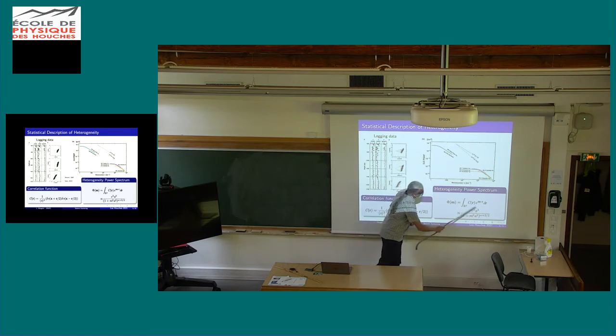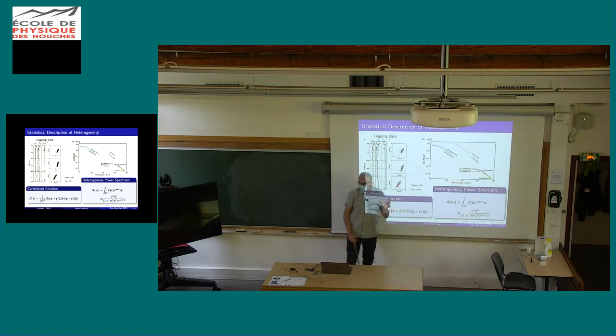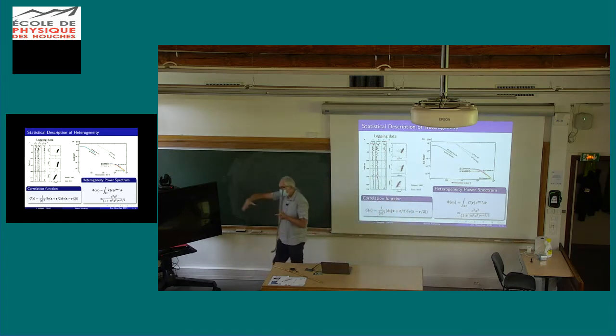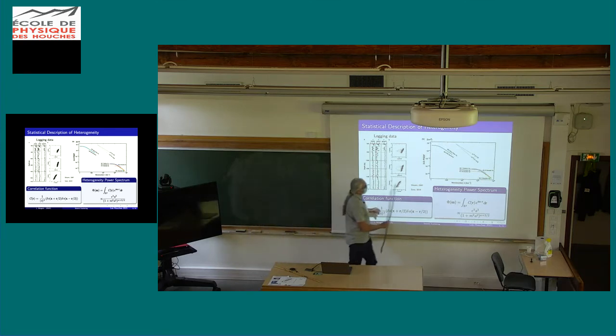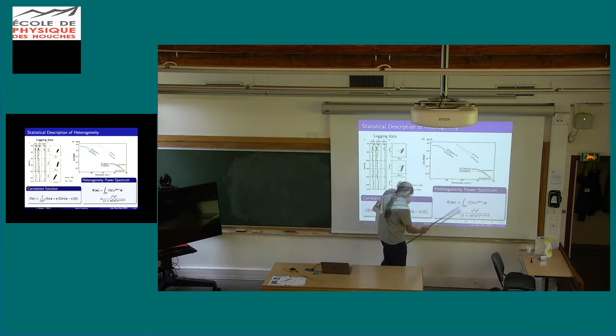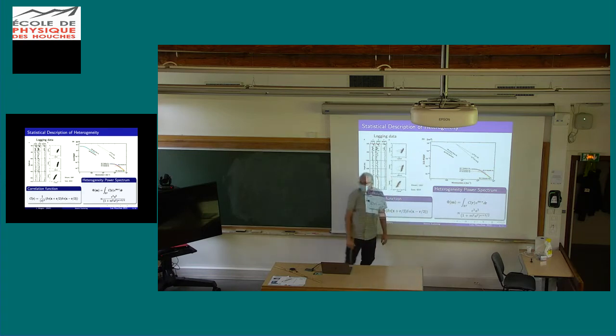Here, A is the correlation length, okay? So the typical size, or we can think also maybe even of the maximal size of your heterogeneities. And then you have this decay, which is described here by this exponent kappa.